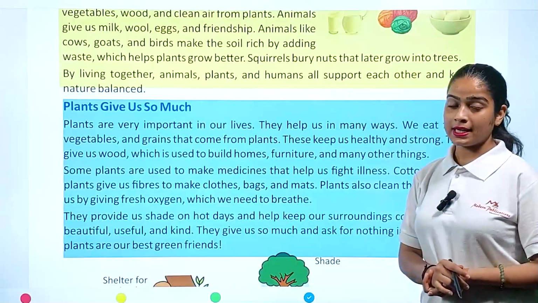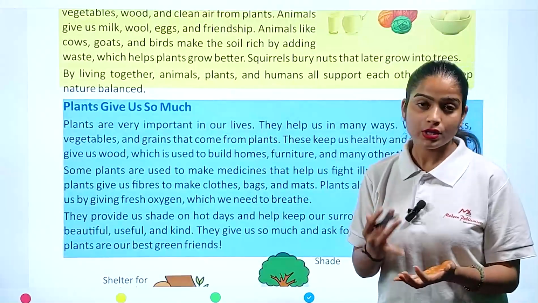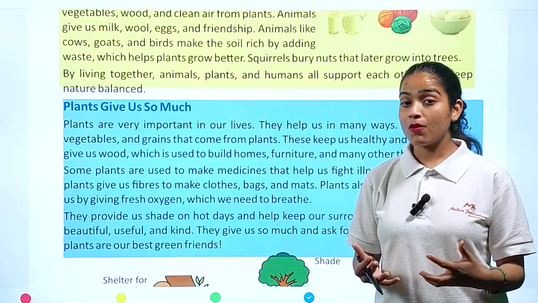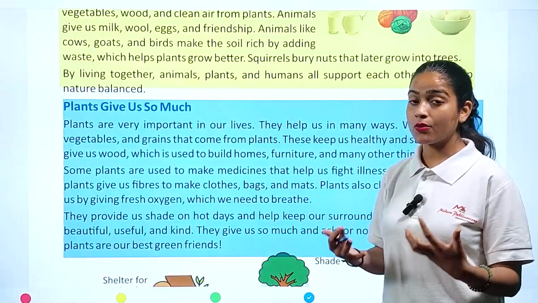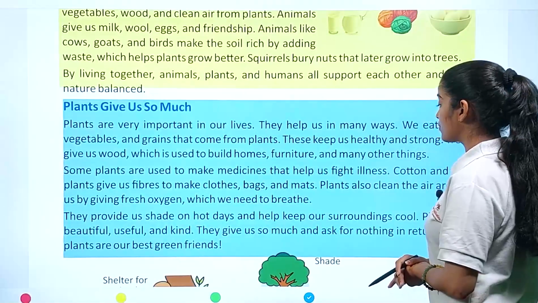So what we understand here is that plants are very important in our life. They give us wood. Without wood, we cannot imagine any kind of furniture in our homes. With the help of wood, we can build our homes beautifully. Some plants are used to make medicines that help us fight illness.